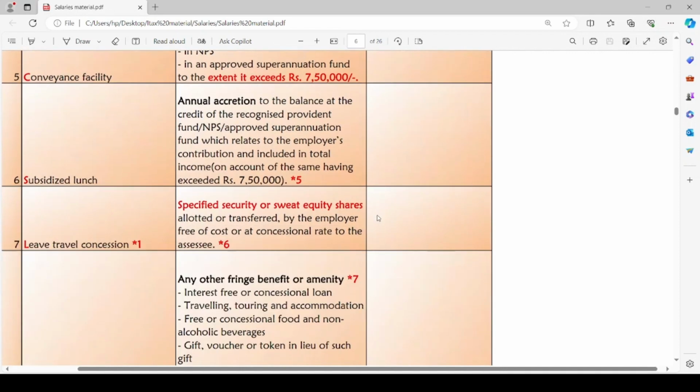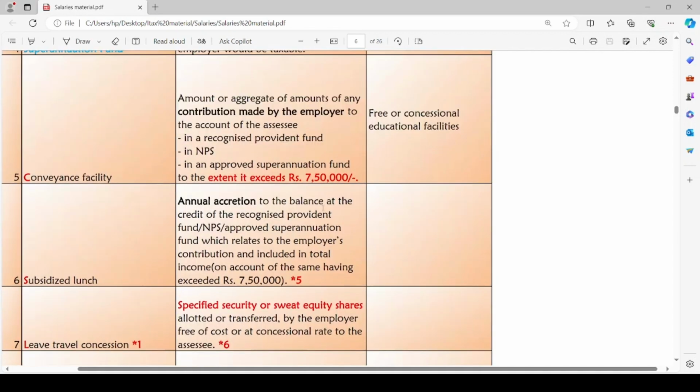The sixth perquisite is the annual accretion to the balance at the credit of the recognized provident fund, NPS, or approved superannuation fund which relates to the employer's contribution and is included in total income on account of the same having exceeded rupees 7,50,000. This point is related to the above fifth perquisite, that is, contribution made by the employer towards the employee for these three funds, RPF, NPS or superannuation fund.